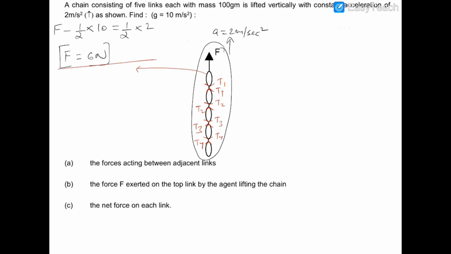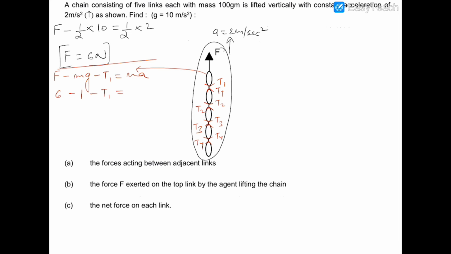So this equation will be F minus mg of this link minus T1 will be equal to ma. Now F is 6 newtons, and m of each link is 1 by 10 kilogram, and mg will be 1, and T1 is T1, and this is ma.